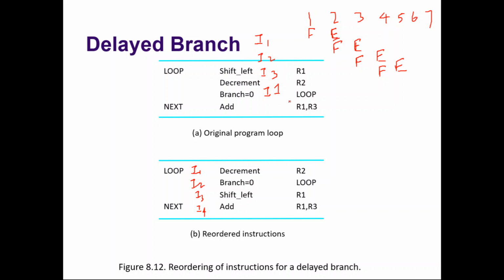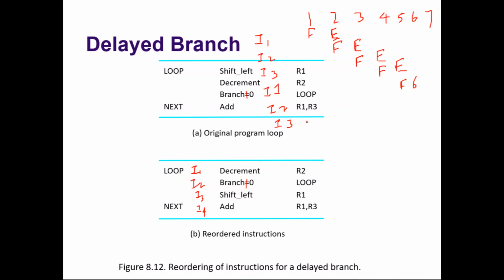Let us assume in the next round the branch is not taken. So after instruction 1, instruction 2 will be fetched during the fifth clock cycle and executed during the sixth clock cycle. Instruction 2 is a branch instruction. Now assume that we don't want to take the branch. Actually, if it is not equal, we will take it. So in the second case, let us assume the branch is not taken.